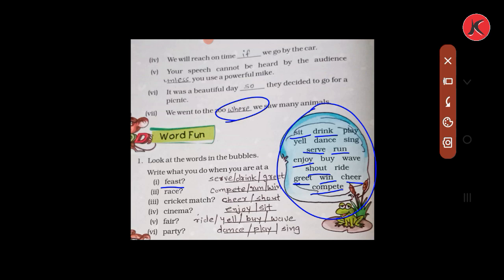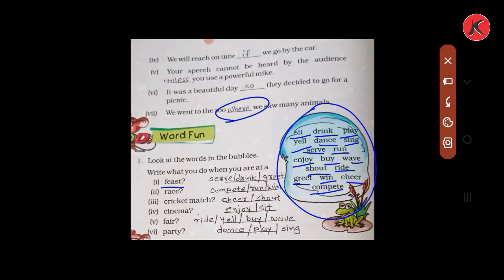Then what do you do at a fair? At a fair we do many things like ride, yell, then buy. We purchase many things, we buy. Then wave. We wave also. While riding we wave to our parents and relatives. At last, what do you do at a party? At a party, we all dance, then play and sing also. So here we have filled these blanks from the words given in the bubbles.